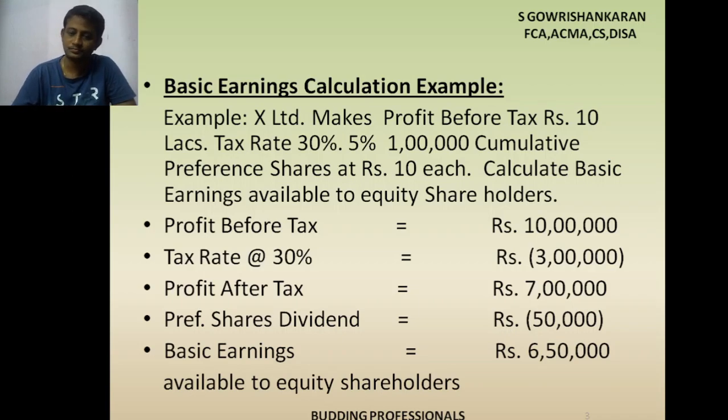Assume that in this problem the number of equity shares is 1 lakh. Then what will be your basic earnings per share? What is the basic earnings per share formula?